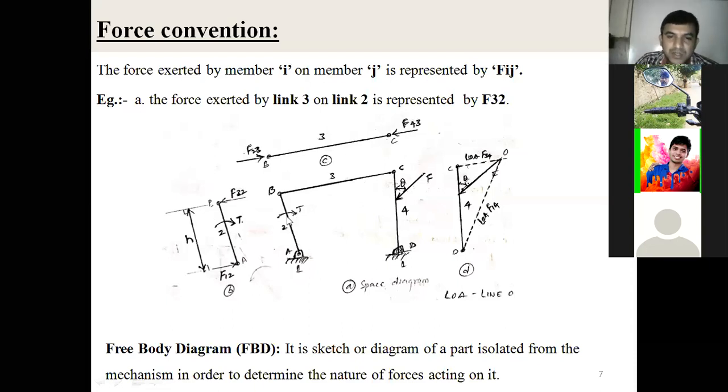Once you draw the space diagram, see the link 4: it is subjected to an external force.